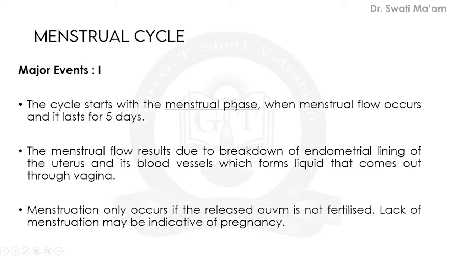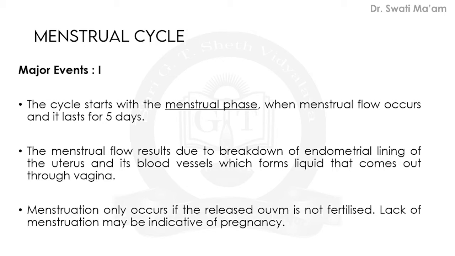Here, the menstrual flow occurs. If we divide this menstrual cycle in days, then starting from day 1 up to the third, fourth, or fifth day, this menstrual flow occurs. What do you mean by menstrual flow? In short, it is sometimes also known as menses. This menstrual flow results from the breakdown of the endometrium, the lining of the uterus, as well as the blood vessels, which form a liquid that comes out through the vagina. So this flow is known as menstrual flow.